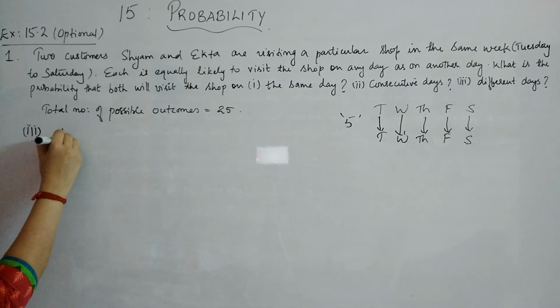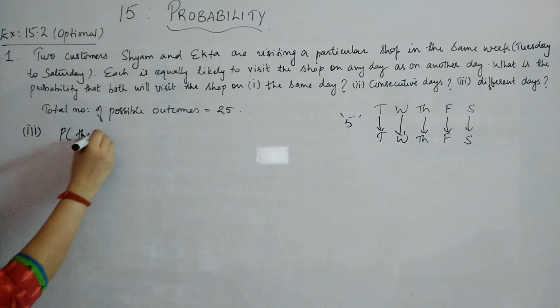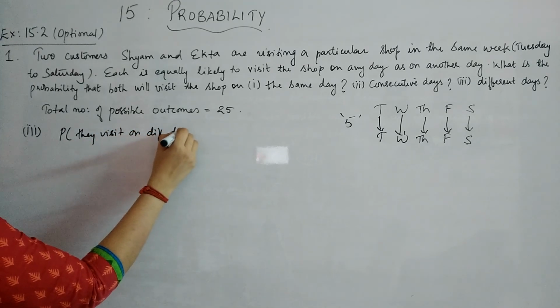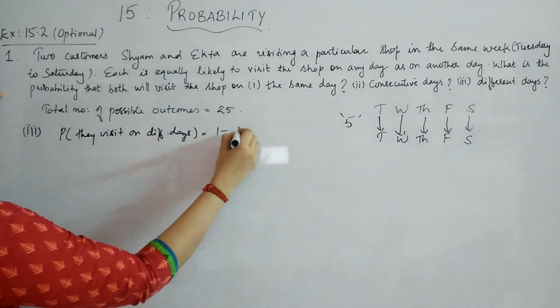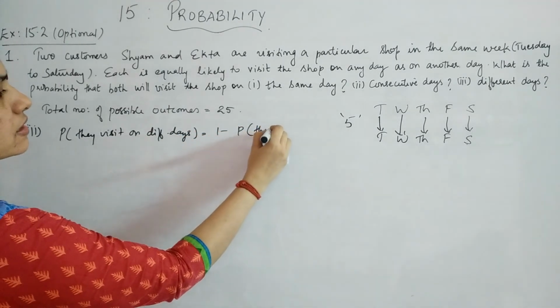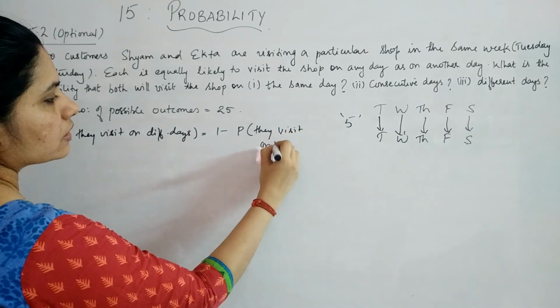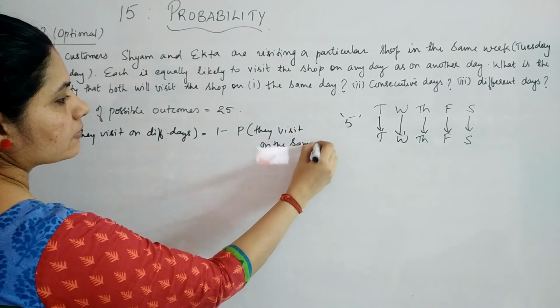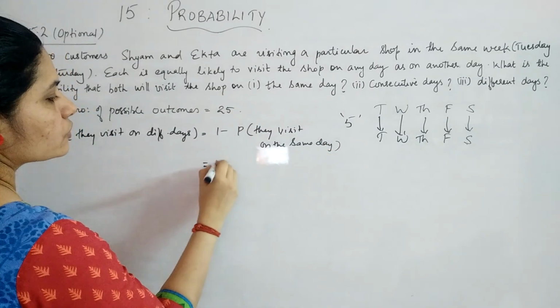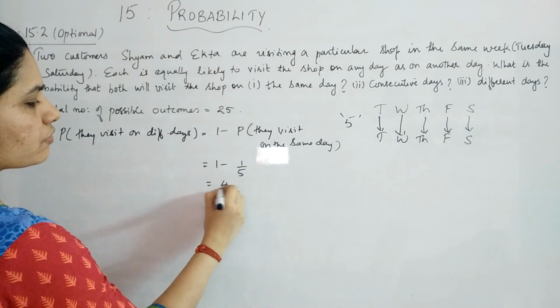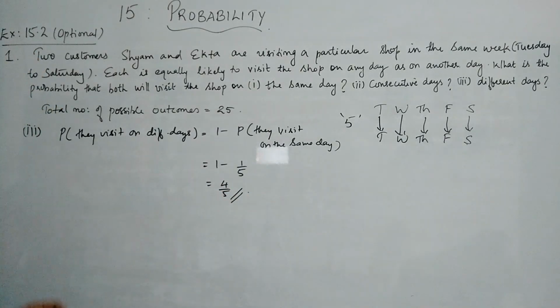P of they visit on different days will be the same as 1 minus P of they visit on the same day. So 1 minus 1 by 5, which is equal to 4 by 5.